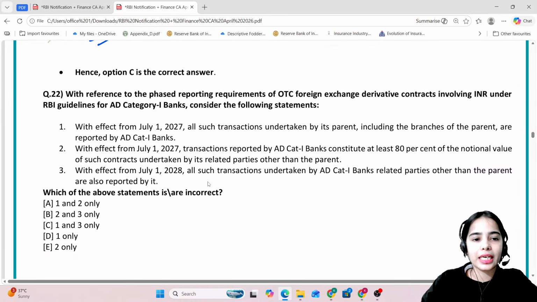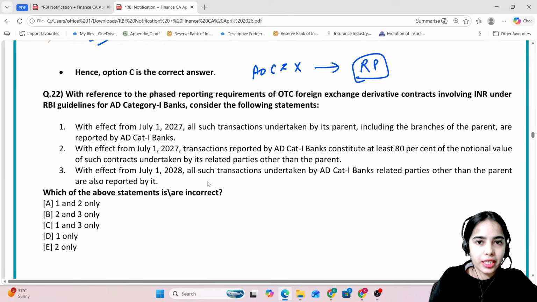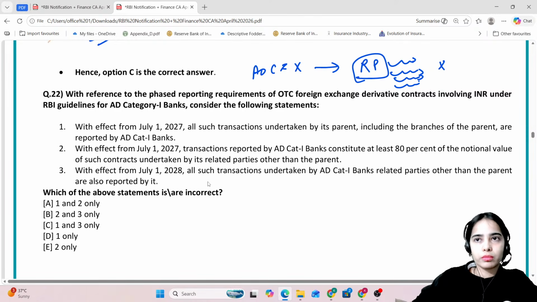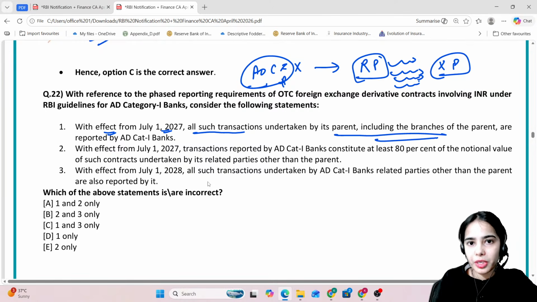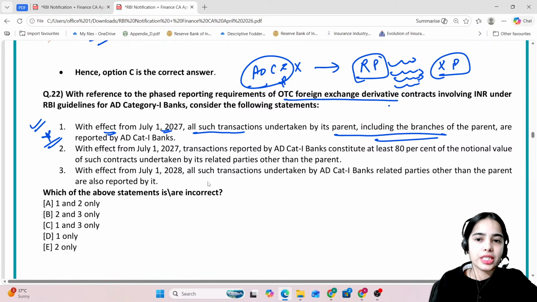Now coming to the next question, with reference to the phased reporting requirements, the authorized dealer category 1 X has to report the transactions of the related parties that the related party is doing with the other entities that are not the authorized dealer basically. So with the other parties, if there is any transaction of the related party, that has to be reported. Now with effect from July 1, 2027, all such transactions undertaken by the parent of this authorized dealer category 1, including the branches of the parent, have to be reported by the authorized dealer category 1 bank. So that is correct for the over-the-counter foreign exchange derivative contracts.